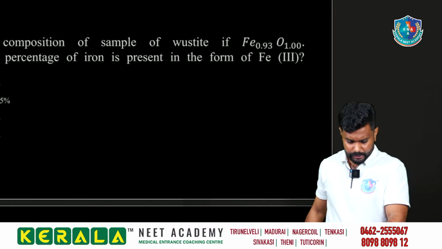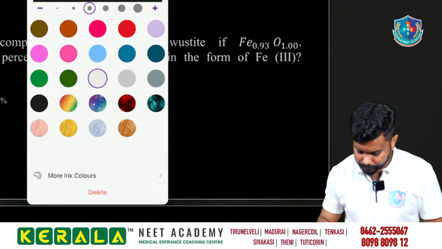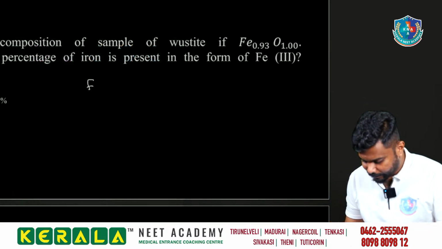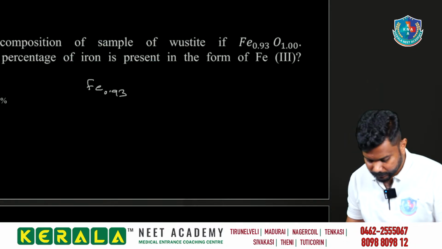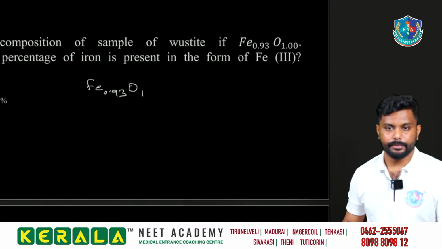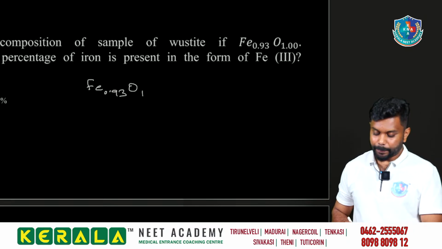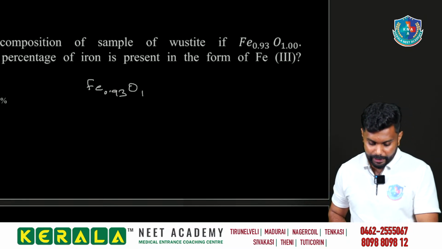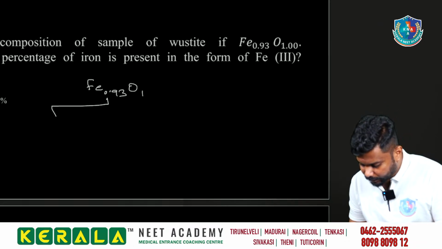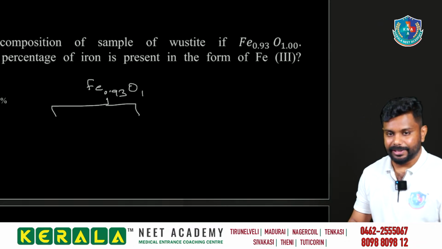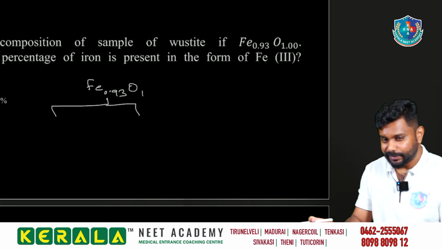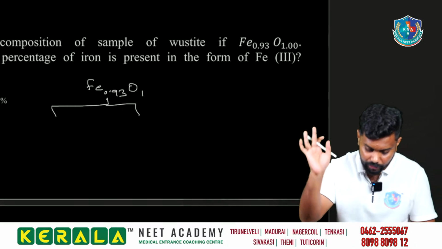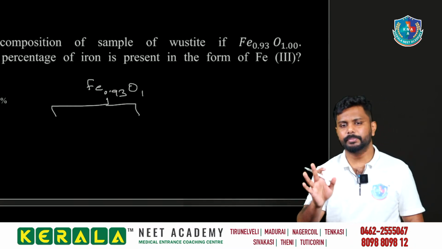Okay, easy. So here I am taking what? Fe ion we are having Fe 0.93 and oxygen we are having 1. What percentage of ion is present in the form of Fe3 plus? Okay, so Fe consists of 0.93, it is balanced with the oxygen. So actually this idea we are using the charge conservation principle. It is the simple idea.